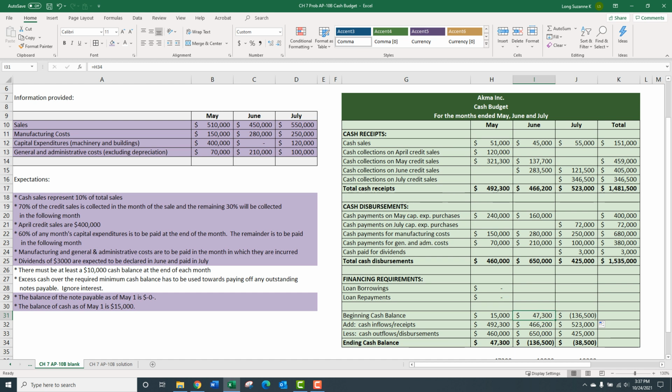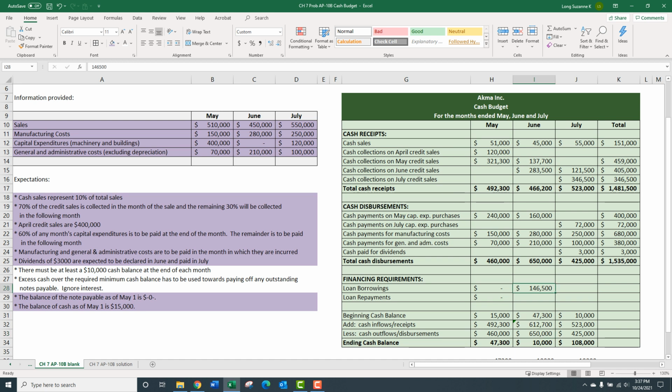I don't know about you, but that I think would give me a heart attack if I was a business owner. So the arrangement with the bank is, hey, no big deal. You're just going to borrow, but you have to borrow enough so that you have 10,000 as a minimum balance. So this has to be $146,500. And that's going to be added to our inflows, $146,500.